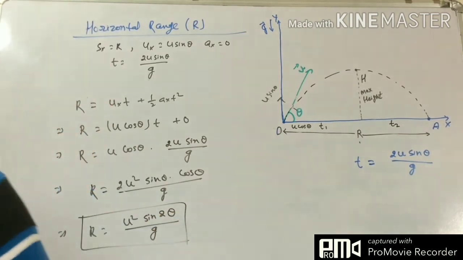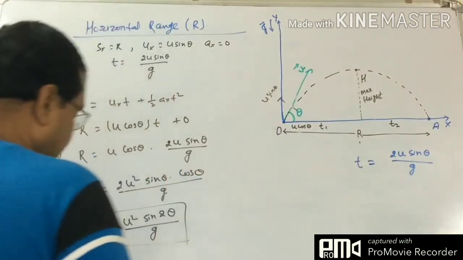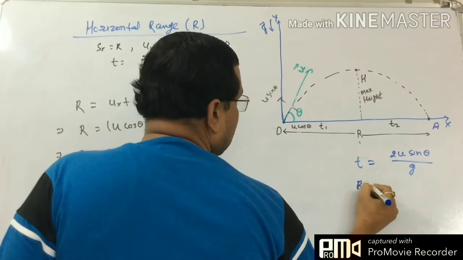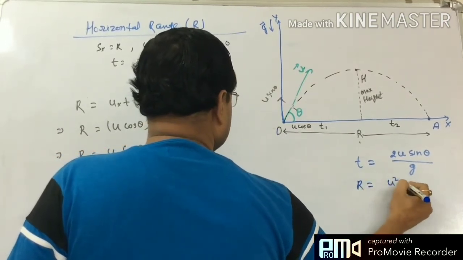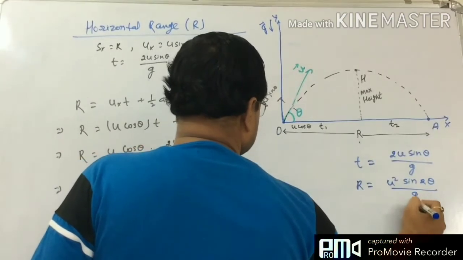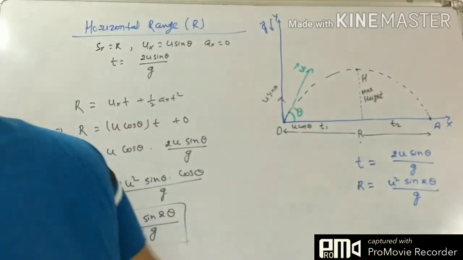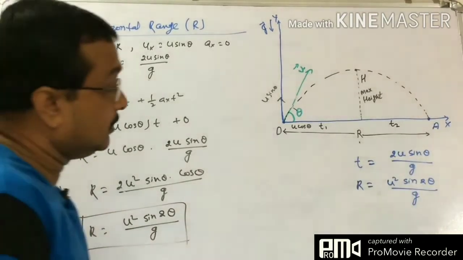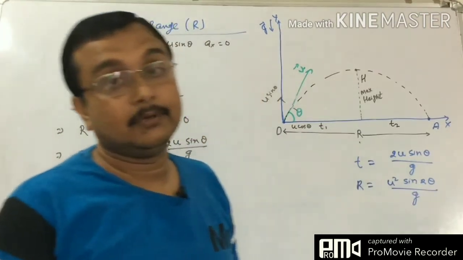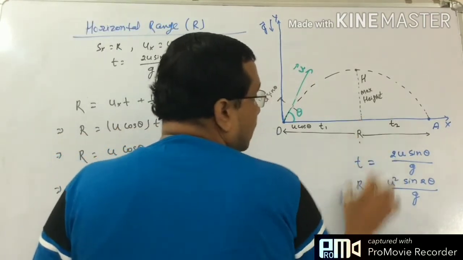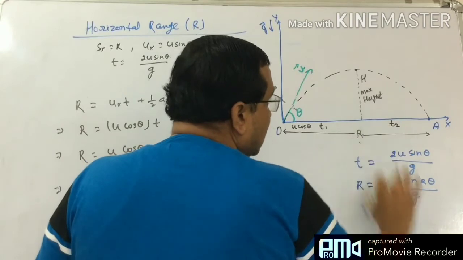We have derived the equation for range, where R equals u square sin 2 theta by g. We shall discuss a lot of things, but here we are deriving the equations first. So we have got the total time t and the horizontal range R.